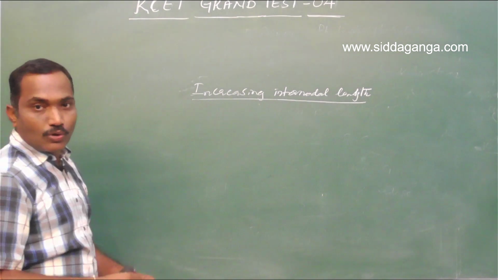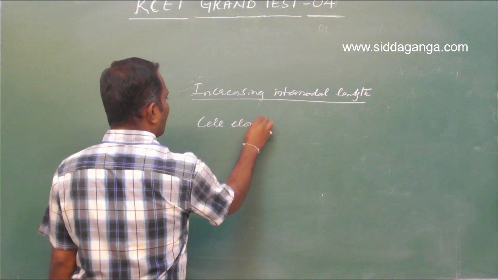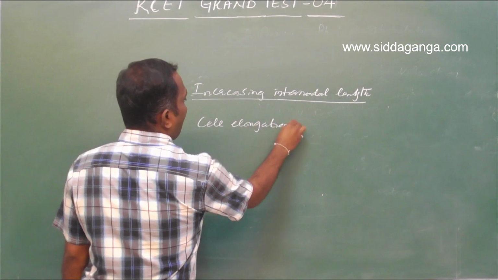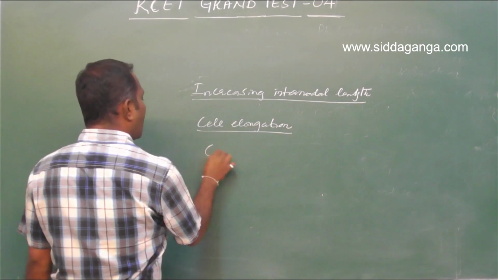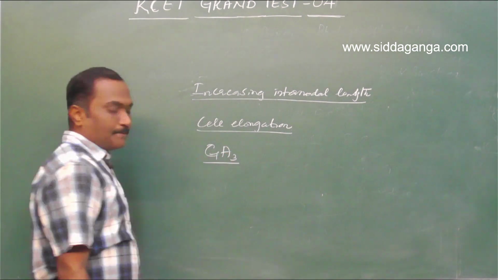It's due to cell elongation. This is brought about by gibberellic acid, specifically GA3, the hormone gibberellin.